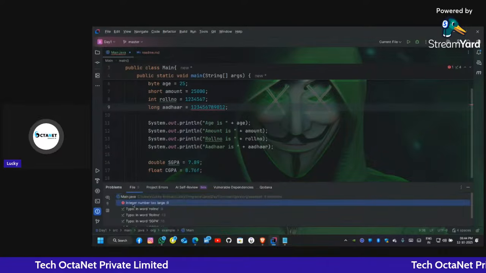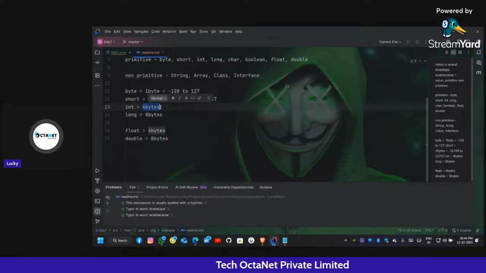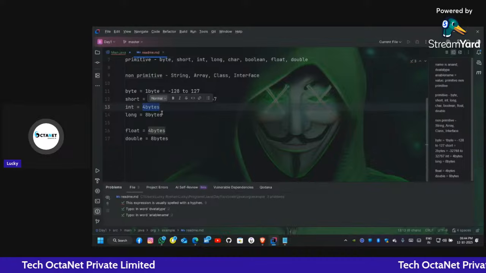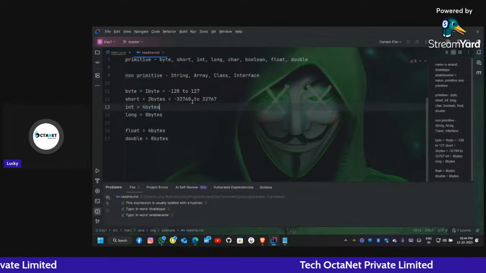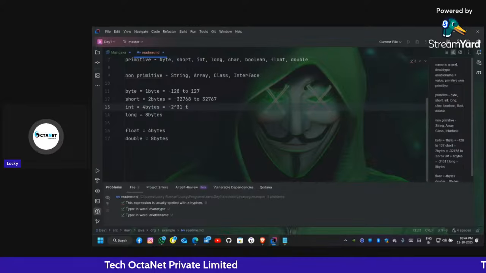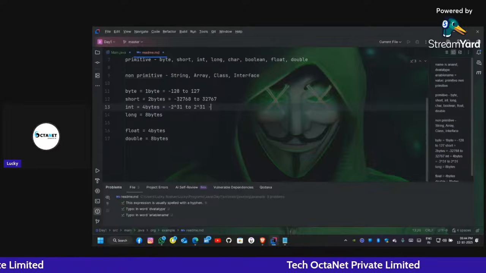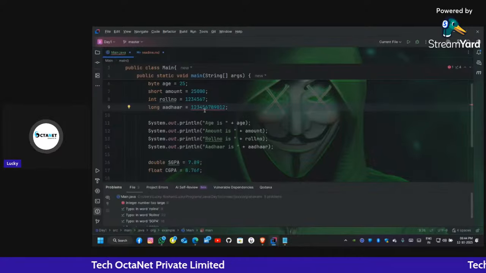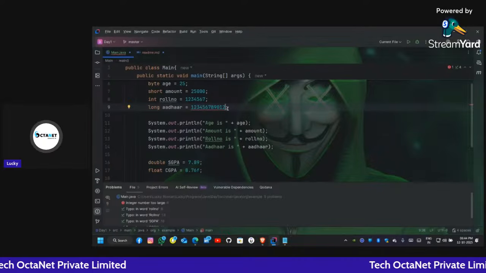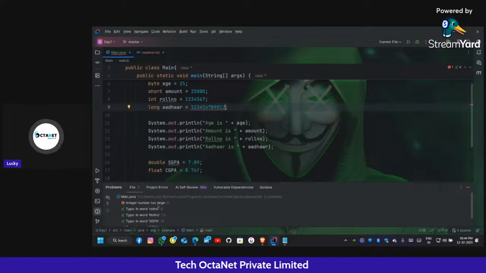It says integer number too large, but I told you that an integer is only 4 bytes, with a range from minus 2 to the power 31 to 2 to the power 31 minus 1. So when I write 1, 2, 3, 4, 5, 6, 7, this is a very big number for the integer range. That's why it says integer number too large.